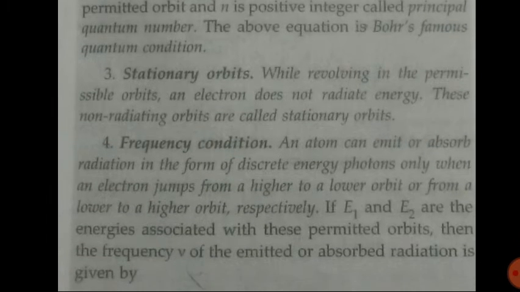Third, stationary orbits. While revolving in the permissible orbits, meaning those orbits in which the angular momentum of the electron is nh upon 2 pi, an electron does not radiate energy. These non-radiating orbits are called stationary orbits.